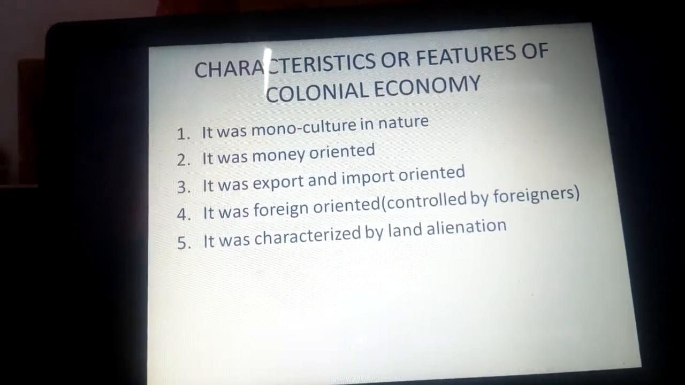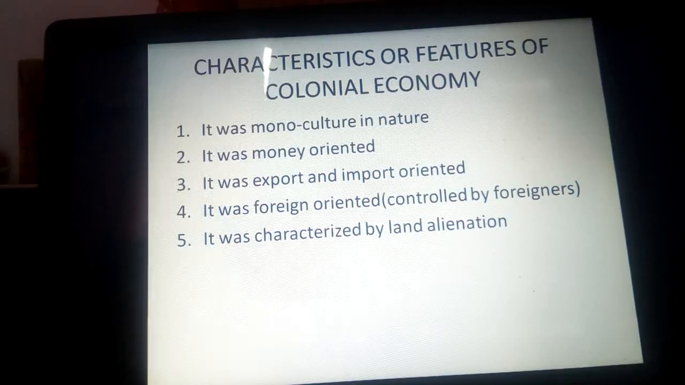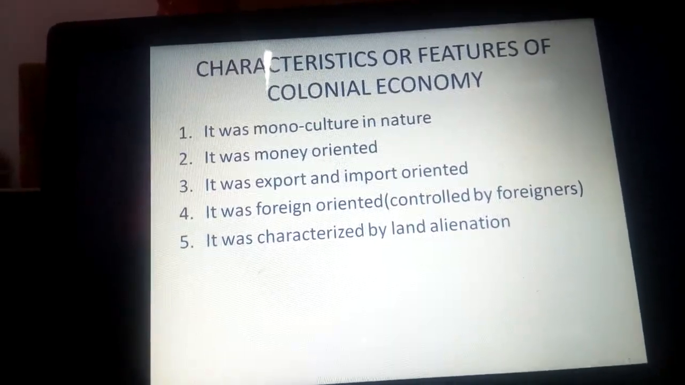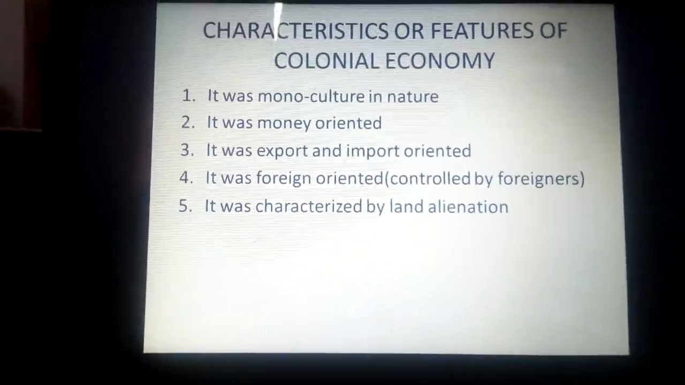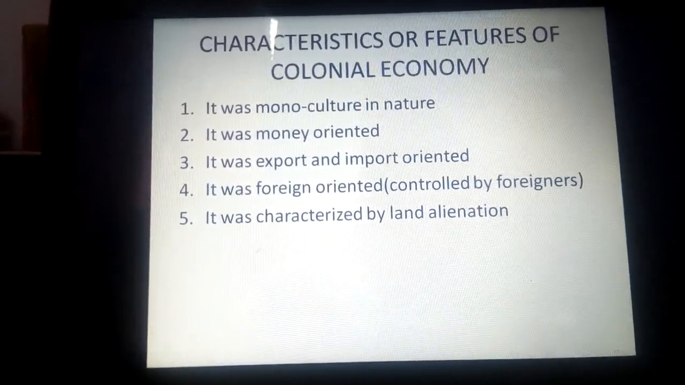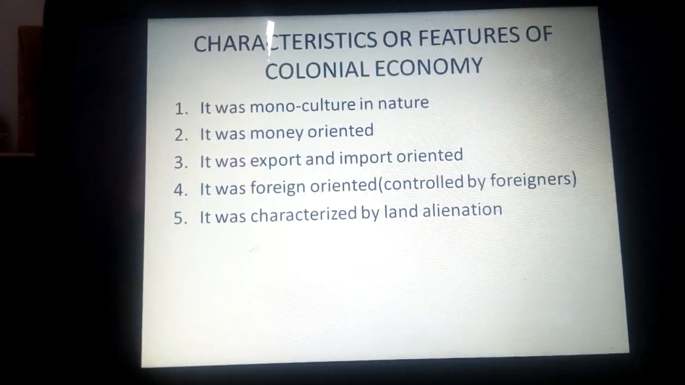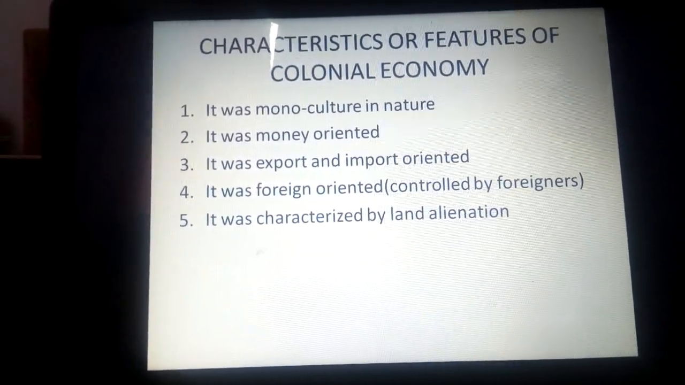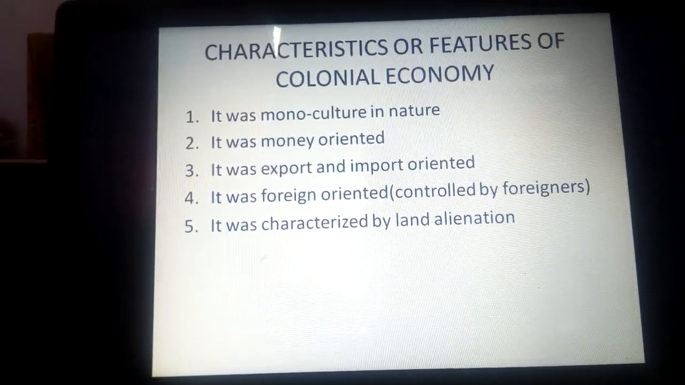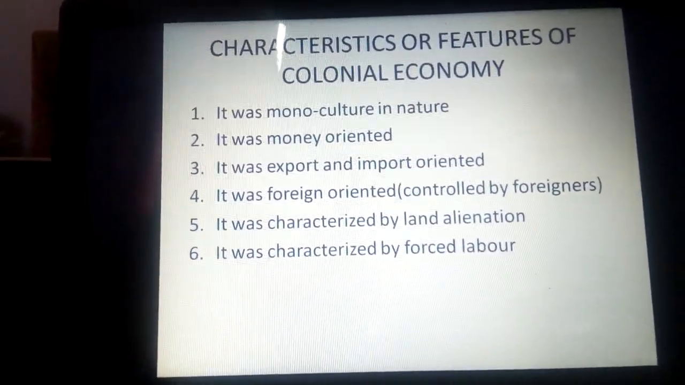But also it was characterized by land alienation. In this case we mean it involved the grabbing of land from the Africans, and using that land for practicing their economic activities. For example, they could grab land from Nandi people and establish the railway line, which was running from Uganda to Mombasa. That is also another characteristic, but also it was characterized by forced labor.